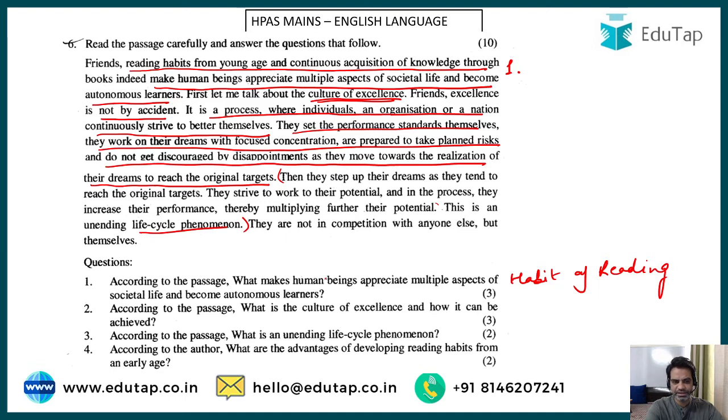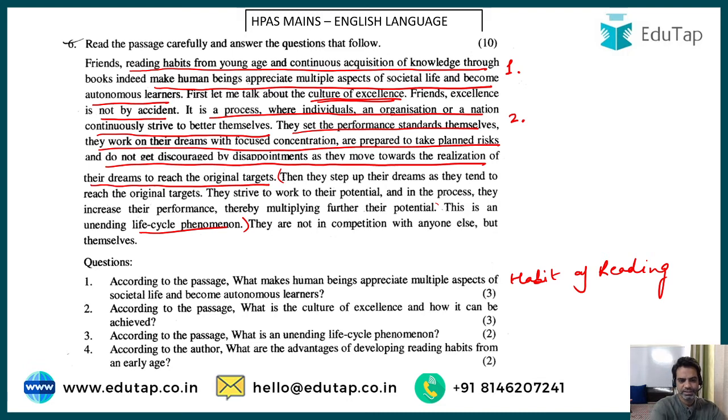They set some standards and then they work on their dreams with focused concentration without worrying about the outcomes. They take planned risks and do not get discouraged by disappointments as they move towards realization of their dreams. And that is what is called the culture of excellence. So that is your answer for second question. Third is, according to the passage, what is an unending life cycle phenomenon?